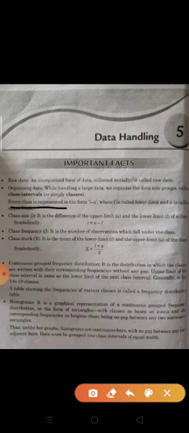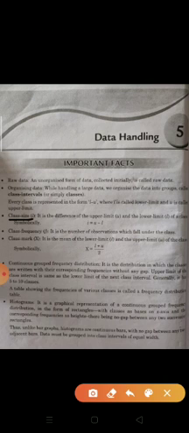Every class is represented in the form L minus U, where L is called the lower limit and U is called the upper limit. Lower means small value and U means upper limit, the largest value. So every class is represented in the form L dash U, lower to upper. L means lower limit and U means upper limit.